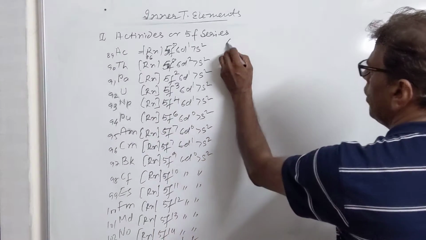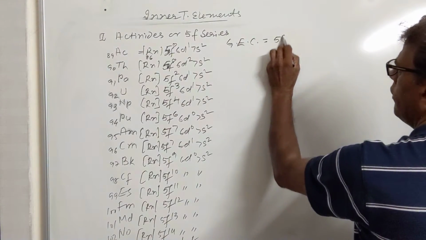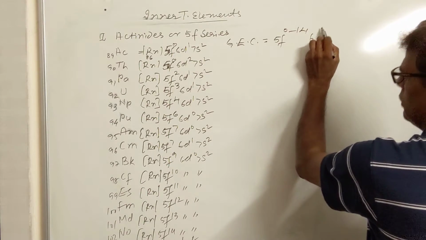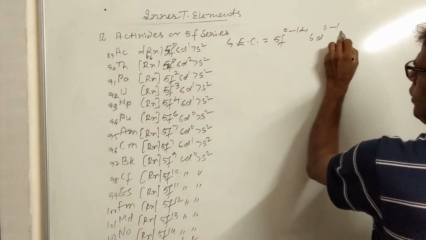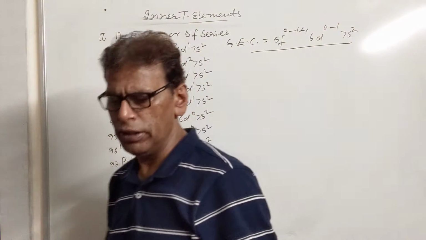So they have the general electronic configuration of 5f0 to 14, 6d0 to 1, 7s2. So this is their general electronic configuration.